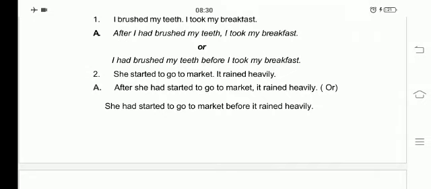In the first sentence we are using after first, but in the second sentence we can write she had started to go to market before it rained heavily. So here we are writing before in the middle of the sentence.